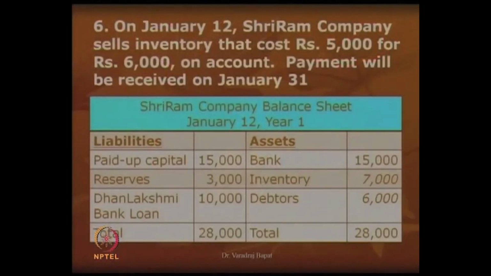You can see the balance sheet now. As you can see here, a new asset called debtors is created for 6,000, inventory has reduced by 5 and reserves have increased from 2 to 3. So, the total of the balance sheet is now 28,000. Let us go to the next transaction.